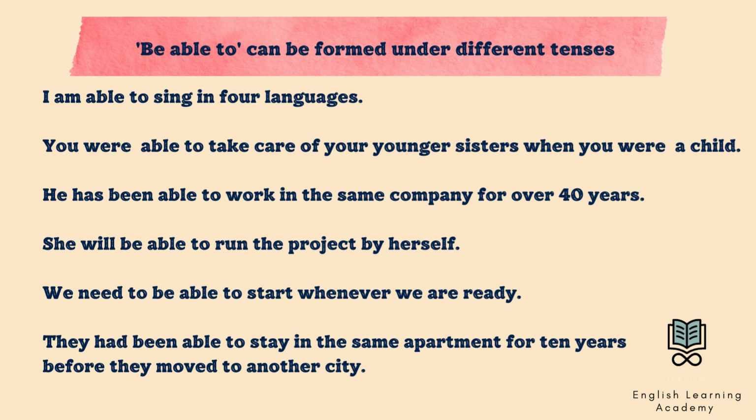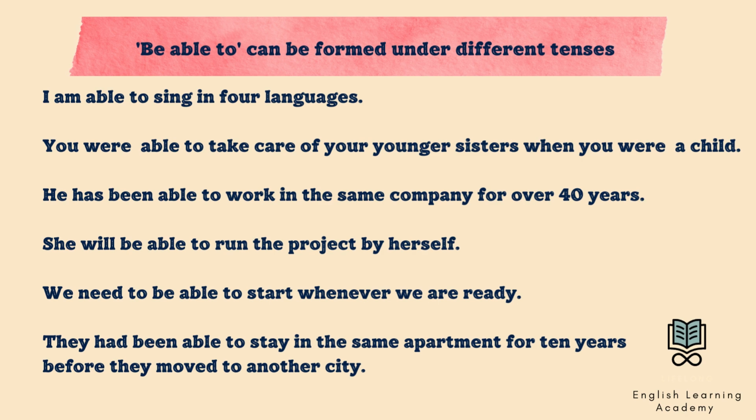Be able to has an advantage because it can be formed under different tenses without any problems and it won't change the meaning. I am able to sing in 4 languages. Present tense. You were able to take care of your younger sisters when you were a child. Simple past tense. He has been able to work in the same company for over 40 years. Present perfect tense.